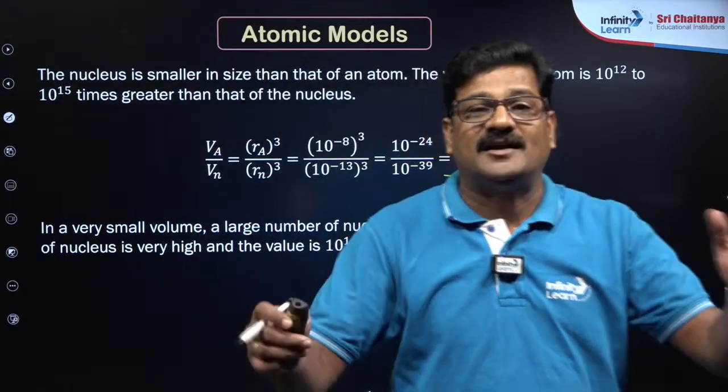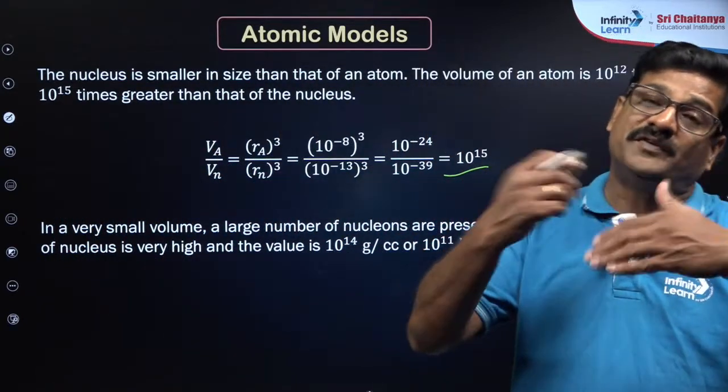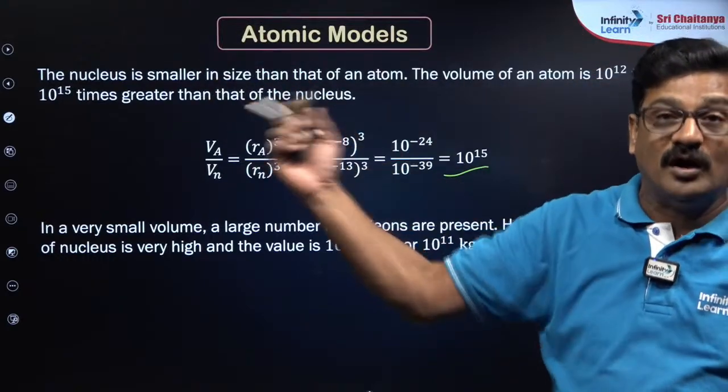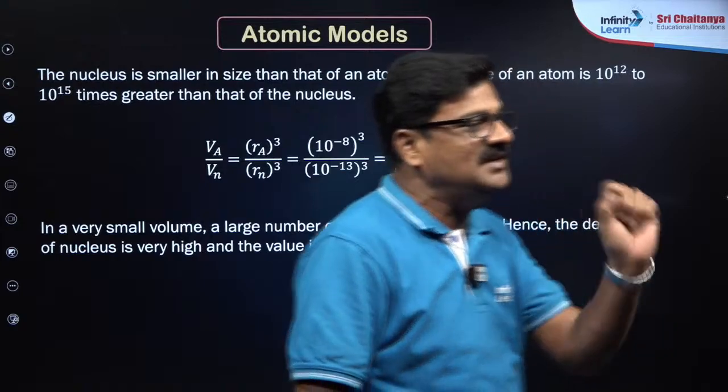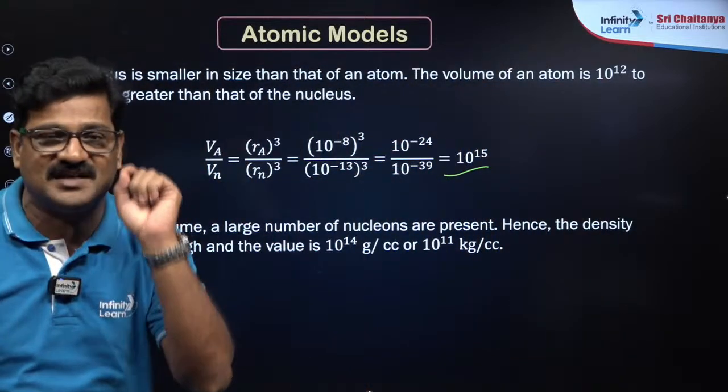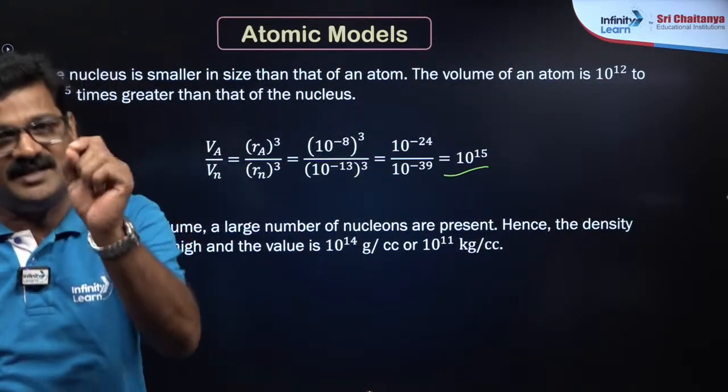So the atom is 10 to the power of 15 times the volume of the nucleus. You just see the nucleus is such a tiny entity.